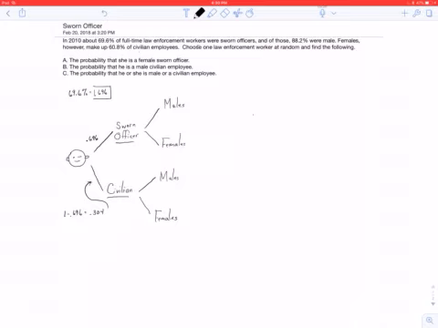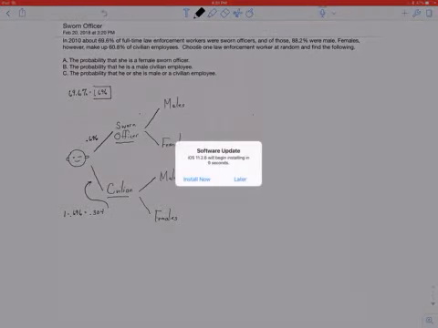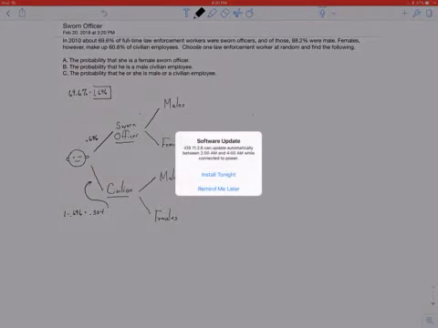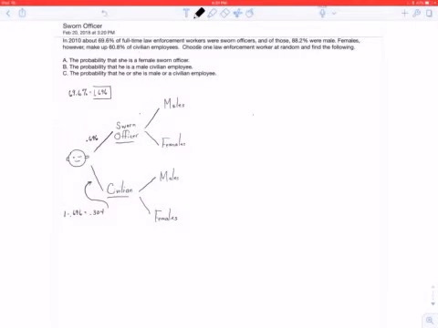Then we continue. It says, of full-time law enforcement workers were sworn, and of those, 88.2% were male. So the males are 0.882, and the females would be the complement of that. So if I take 1 minus 0.882, I come up with 0.118. That's the probability of a female sworn officer.